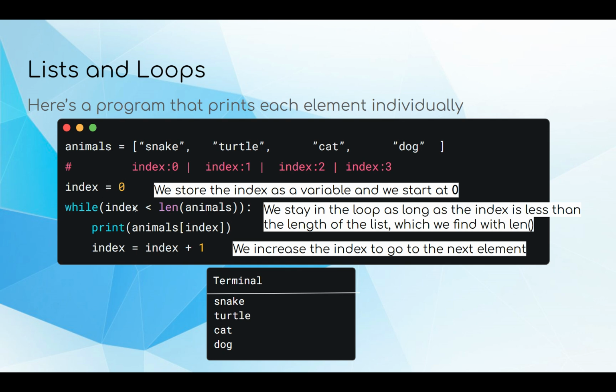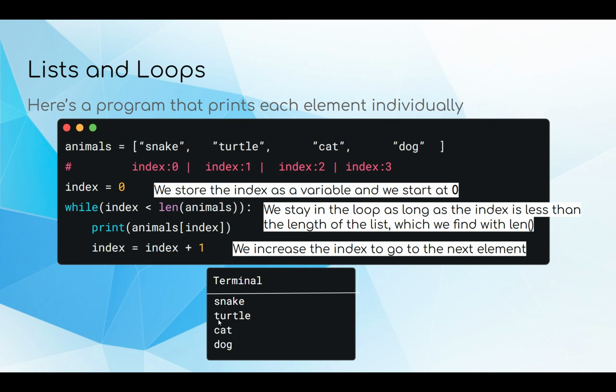And while index is less than the length of animals, so this, remember, returns 4 because it's up to but not including 4, even though it counts to 3 here. And then we print whatever is at the current index, so animals and then index, because that's going to be either 0, 1, 2, or 3. And then we increment the index by 1.